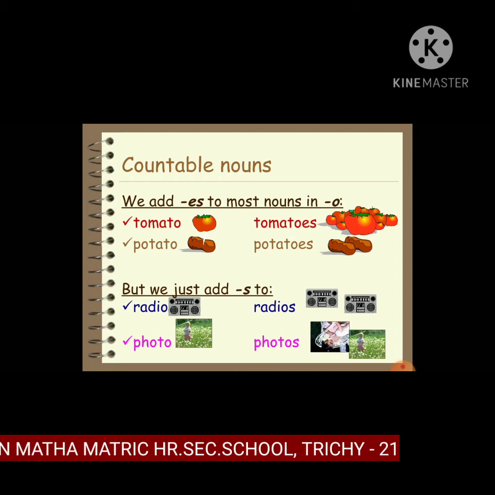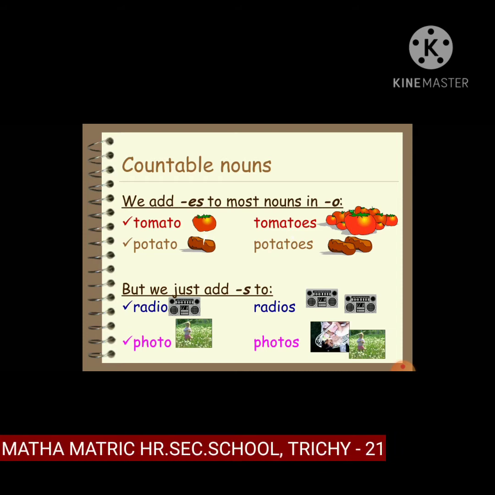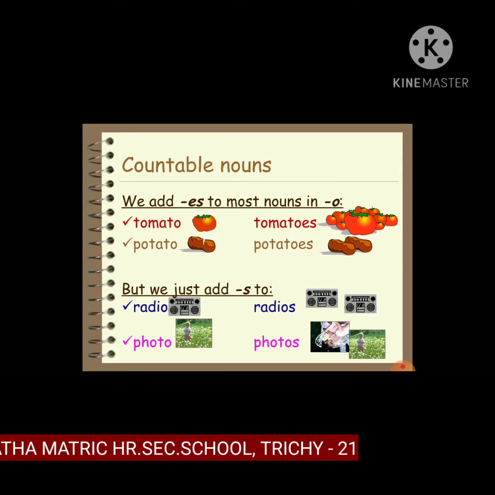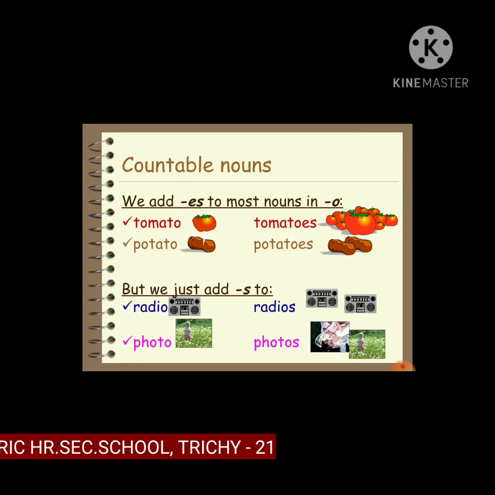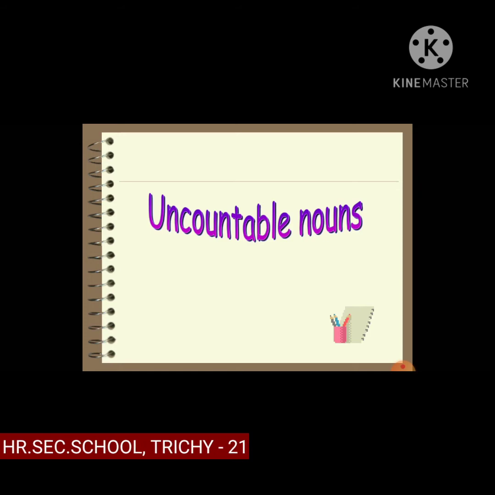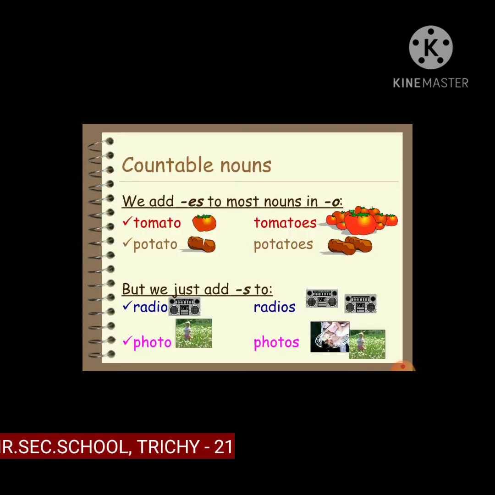We add es to most nouns ending in the letter O. For example, tomato. The end of the word is the letter O. So here we make the plural tomatoes. Tomato, tomatoes, we can count. Potato, potatoes, we can count. But sometimes we just add s to the word: radio, radios. Photo, photos. They also end with the letter O, but here we only add s.